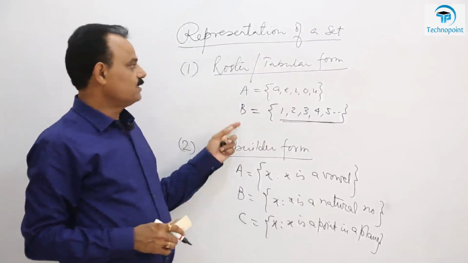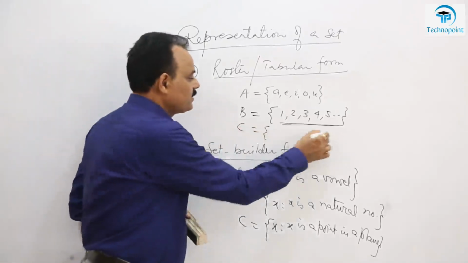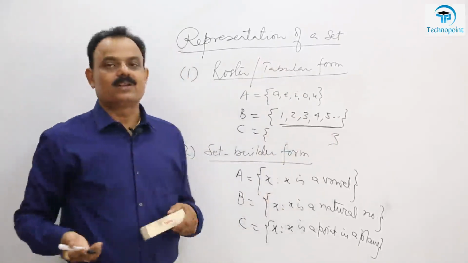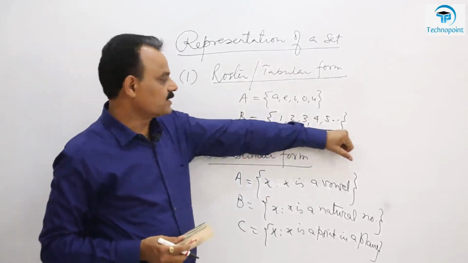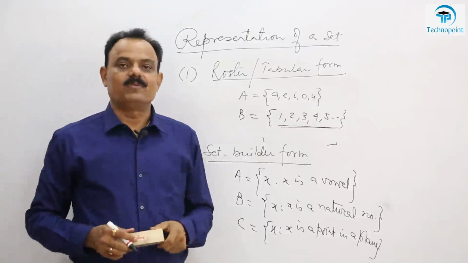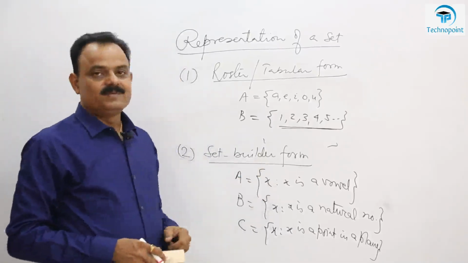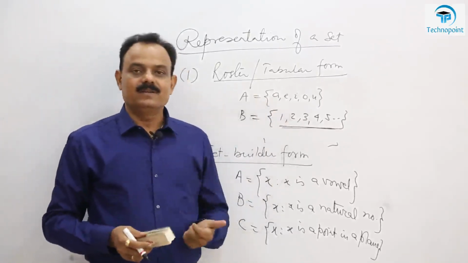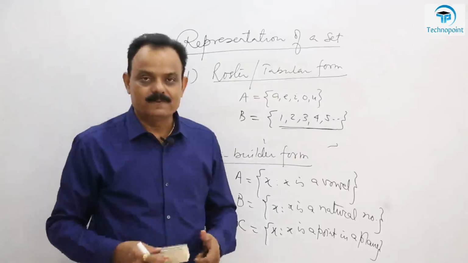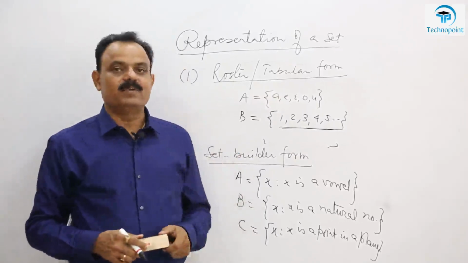So can you write this in tabular form or roster form? Can you show all these points lying on the plane? No, it is not possible. It means there are some sets which cannot be expressed in roster form or tabular form. That's why we introduced this set builder form. So if you are not able to write it in tabular form, then better write its property. So that's why we have another option to write, which is called set builder form.